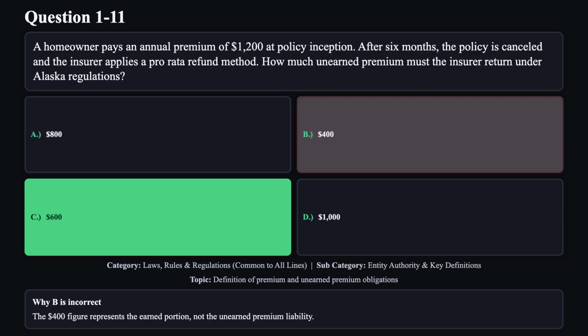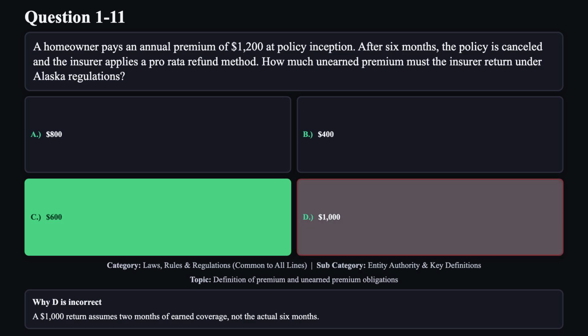Reason B is not correct. The $400 figure represents the earned portion, not the unearned premium liability. Reason D is not correct. A $1,000 return assumes 2 months of earned coverage, not the actual 6 months.